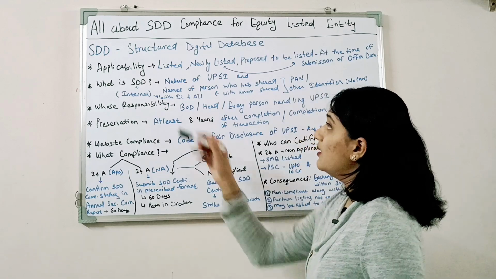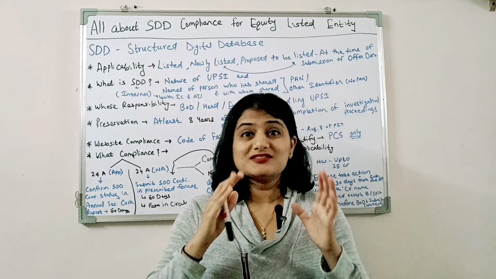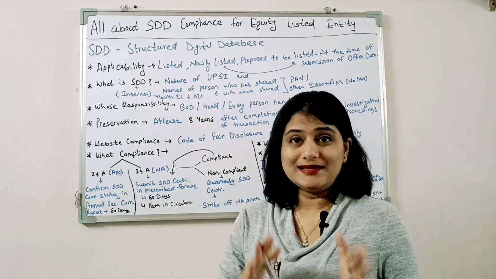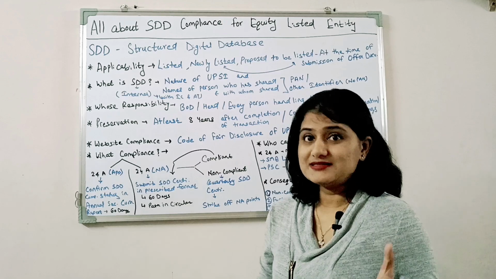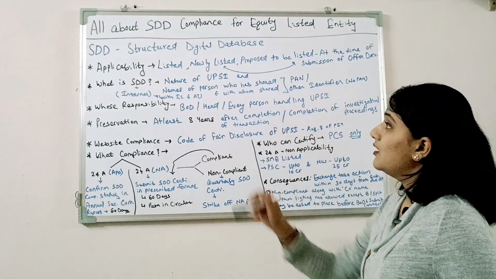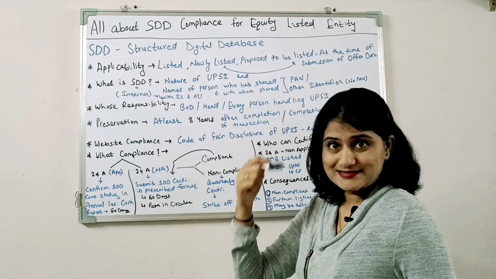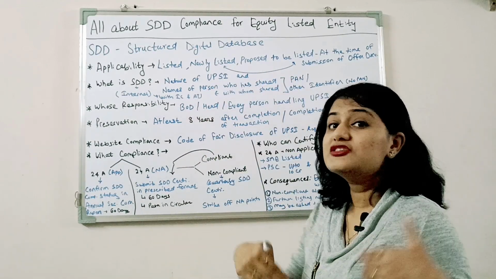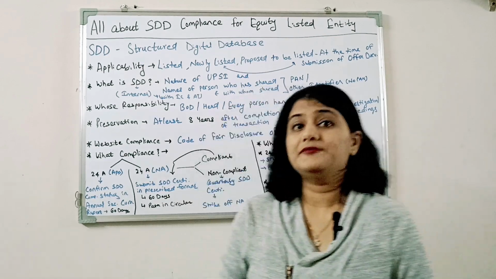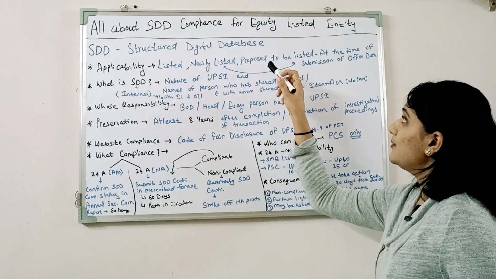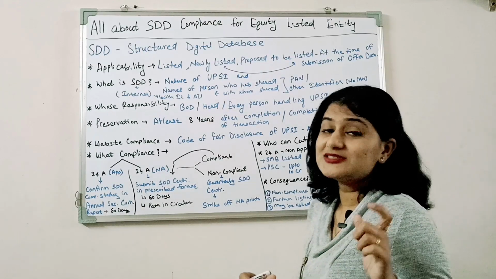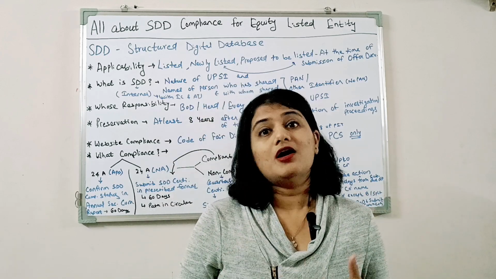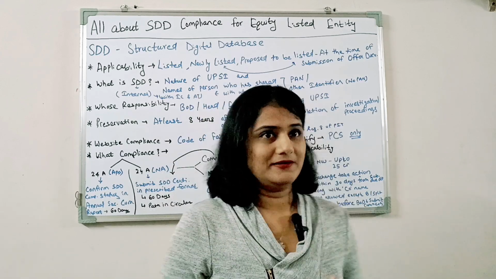So let's start. What is SDD? SDD full form is Structured Digital Database. Applicability. This is applicable to equity listed entities, either SME listed or main board listed company. It is applicable to existing listed companies as well as newly listed companies, or the unlisted companies which are proposing to get listed. In case of newly listed and proposed to be listed companies, they have to submit the SDD compliance certificate to the exchange along with the submission of the offer document.